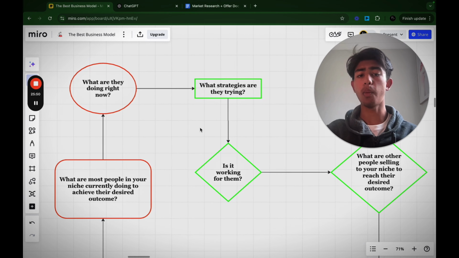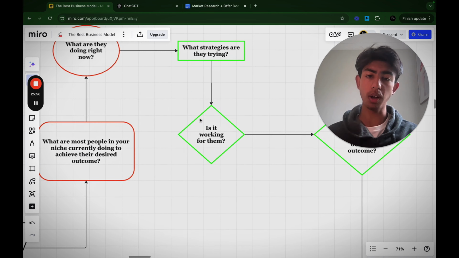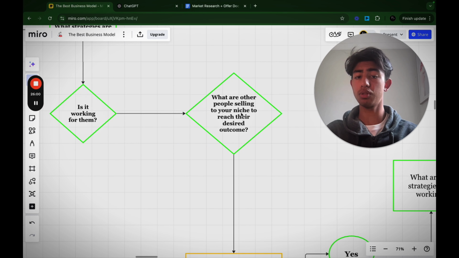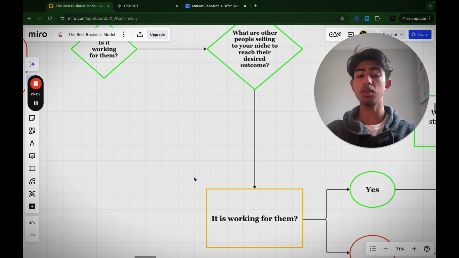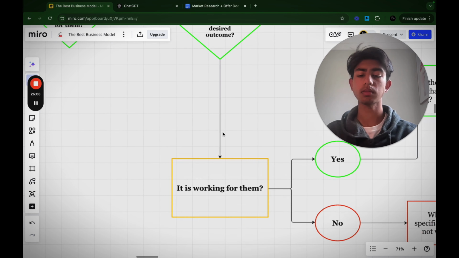Next step is, I want you to ask yourself, what strategies are they trying to get that result? Then you want to ask, is it working for them? Next question is, what are other people selling to your niche to reach their desired outcome? So simply answering these questions is going to be extremely powerful. It's going to help you a lot in building out your offer, in building out your service.